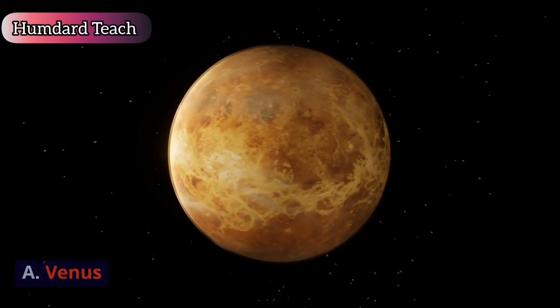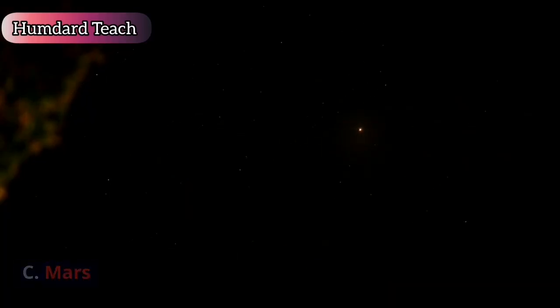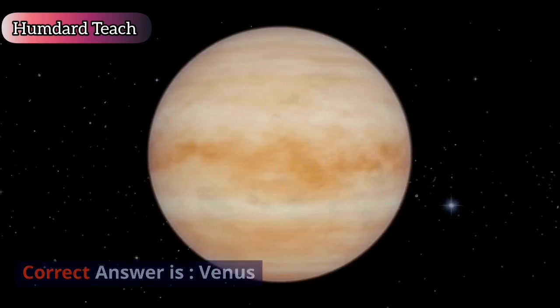The nearest planet to the Earth is A. Venus. B. Mercury. C. Mars. D. Moon. Correct answer is Venus.